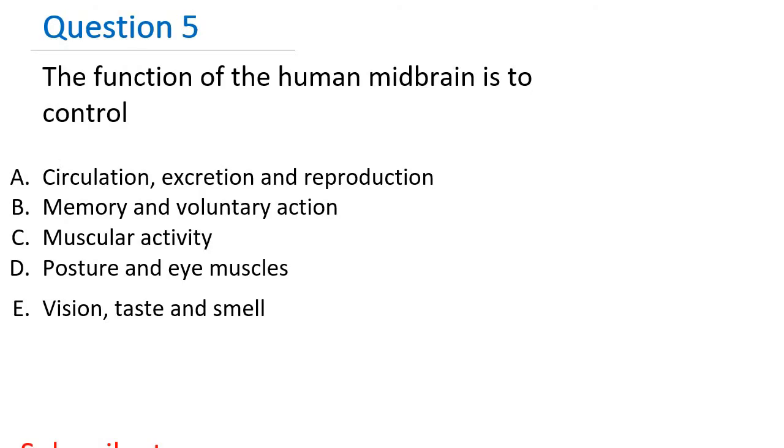All right, question number 5. The function of the human midbrain is to control A. Circulation, excretion, and reproduction. B. Memory and voluntary action. C. Muscular activity. D. Posture and eye muscles. E. Vision, taste, and smell. Now, the midbrain helps to control eye movement and allows the brain to communicate with the rest of the nervous system. So I'm going to pick D as the correct answer, which is posture and eye muscles.